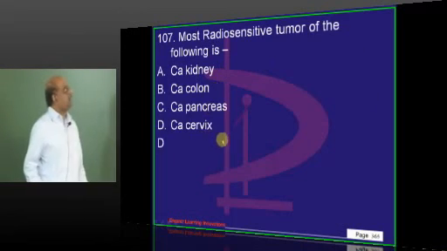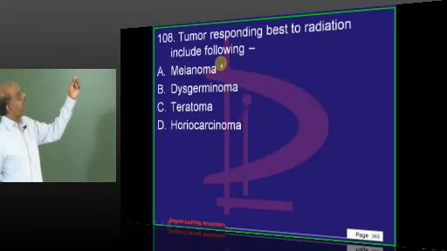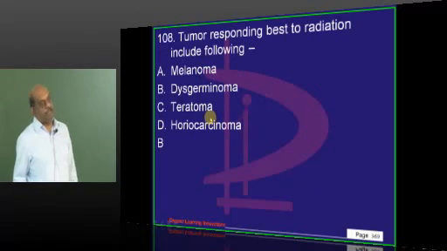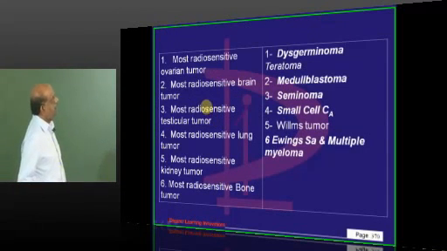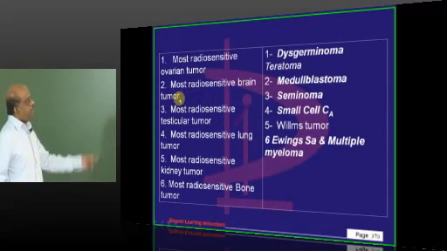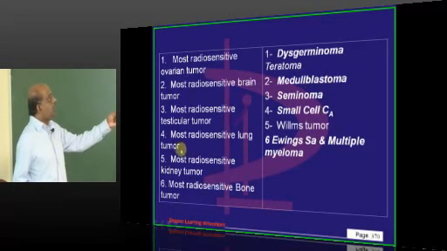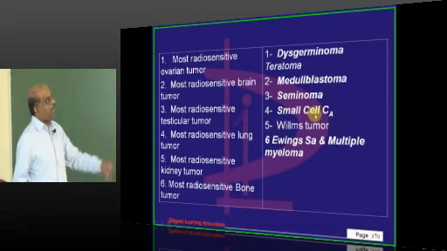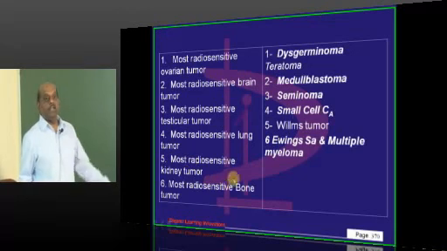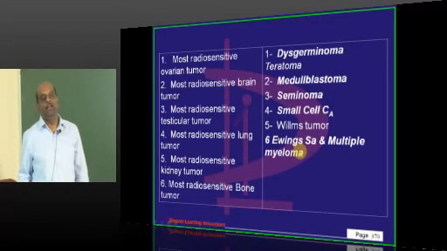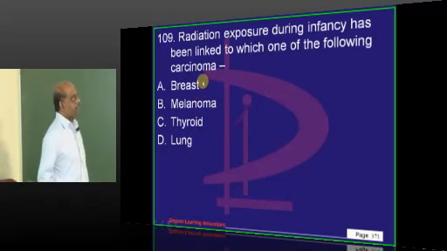Most radiosensitive, once more from the same table. Radiosensitive would be dysgerminoma, seminoma, they are all radiosensitive. Most radiosensitive brain tumor is basically medulloblastoma. Most radiosensitive lung tumor is small cell cancer. Kidney tumor is Wilms, bone tumor is Ewing's, and multiple myeloma is what you have to ultimately remember.